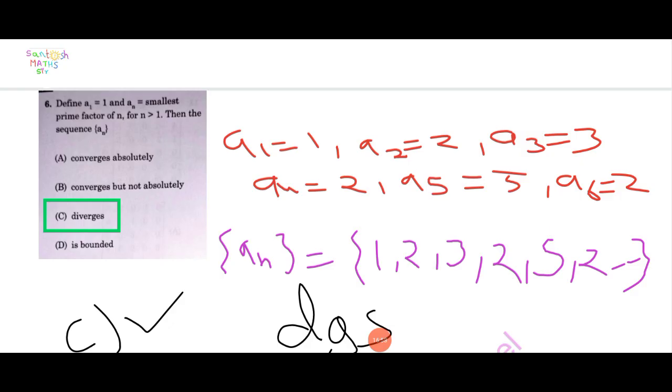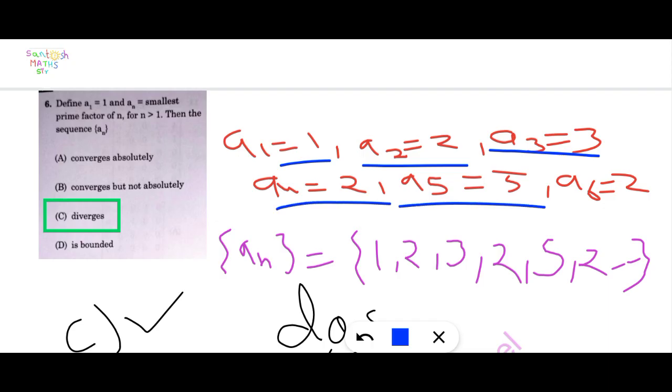So a1 is equal to 1, a2 is equal to 2, a3 is equal to 3, a4 is equal to 2, a5 is 5, and a6 is 2, because this is the smallest prime factor of n. This is the sequence written here: 1, 2, 3, 2, 5, 2.